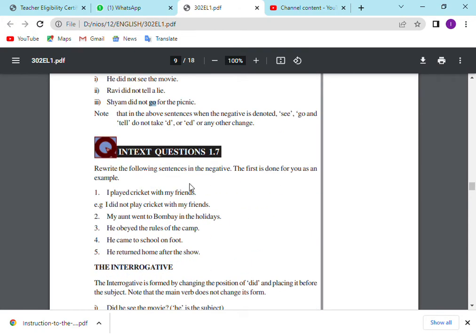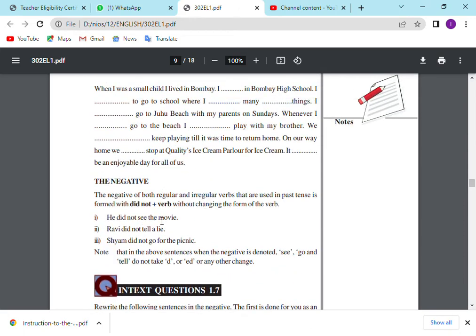Okay. So read the following sentences and make them negative. First, for the example, I played cricket with my friends. I did not play cricket with my friends. Even if it was given in the past tense, you have to convert it into present tense first. This was given here: My aunt went to Bombay in the holidays. We can only change from present to past tense negative.